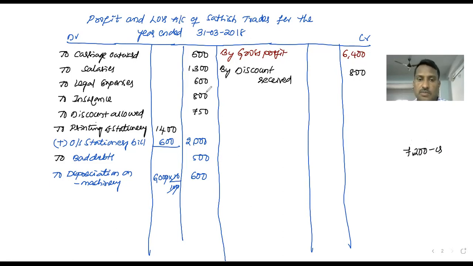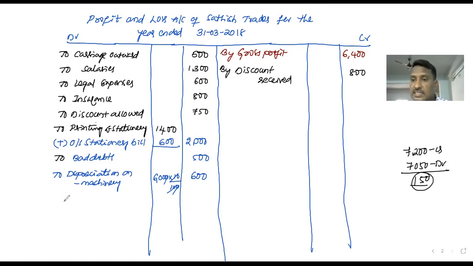Total all the debit side amounts: 500, 1,300, 1,800. 1,800 plus 6,000, 24, 24 plus 8, 32, 32 hundred plus 700, 39, 59, 64, 70, 50. 7,050 is the total amount of debit, which means the total amount of credit is more than the total amount of debit. Means the profits are more than expenses and losses. What is the difference? 150. The 150 is called net profit.